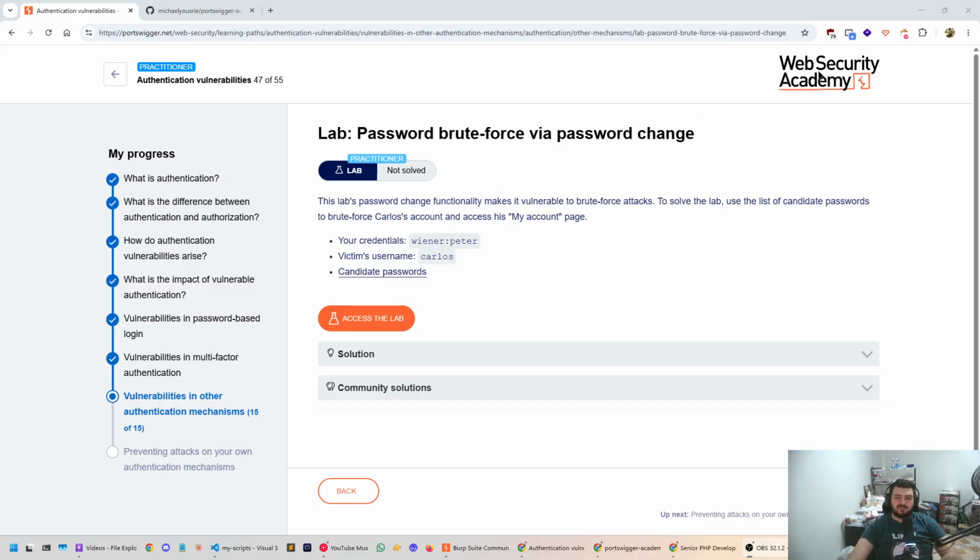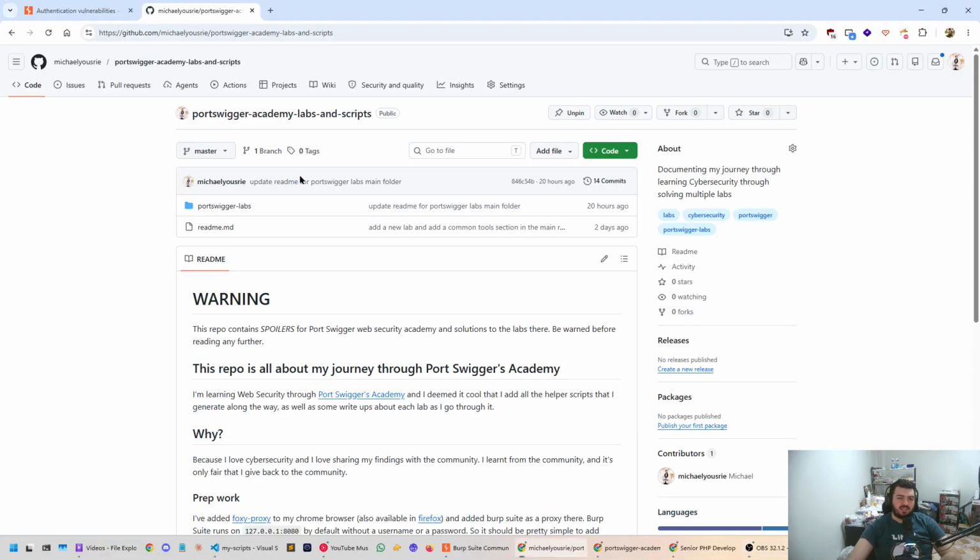What I've been doing is studying PortSwigger's PSCP, which is essentially PortSwigger Certified Practitioner, in order to get the certificate and become a semi-certified ethical hacker and bug bounty researcher, or like bug bounty hunter. So I've been solving these labs, and the way I've been doing that is I have a GitHub repo. I'm going to leave the link to this in the description.